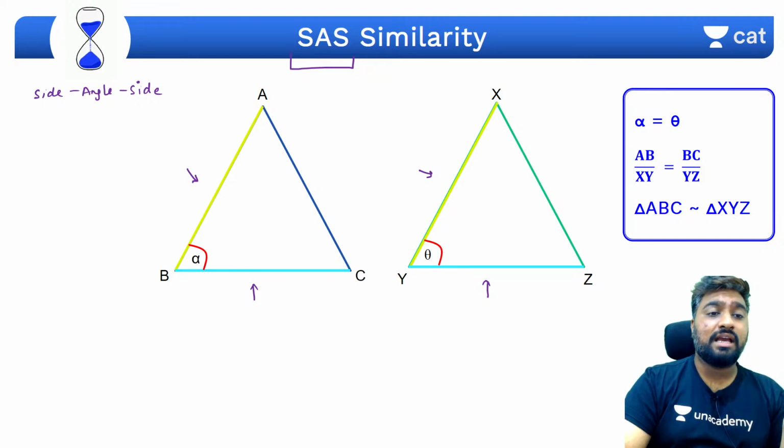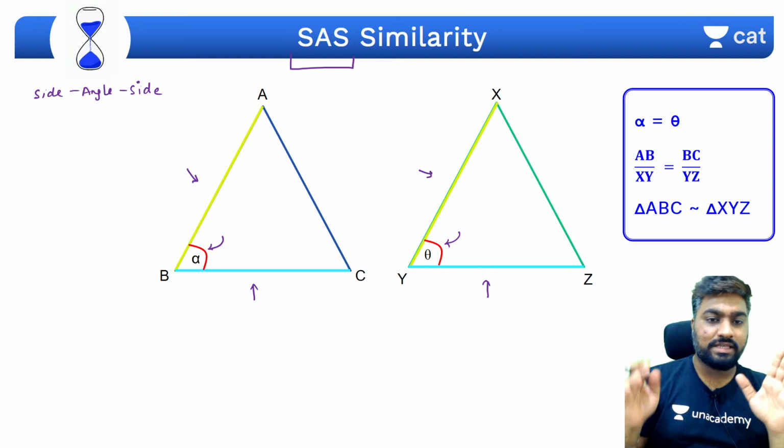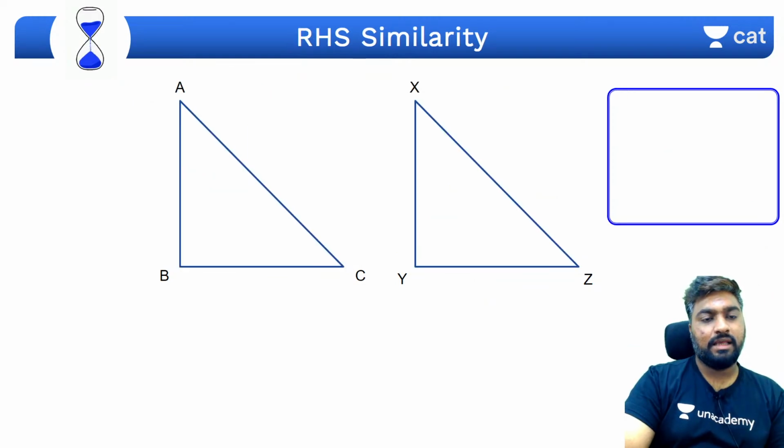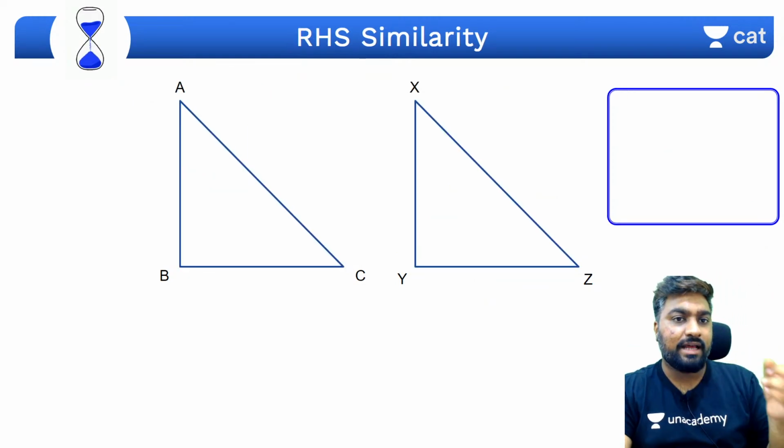In similar congruency, what did we say? That they should be equal. Here, what are we saying? That they should be proportionate. But again, this applies only if the angle lies in between. The angle should be between the two sides, between both sides.